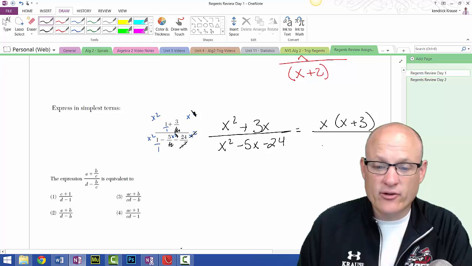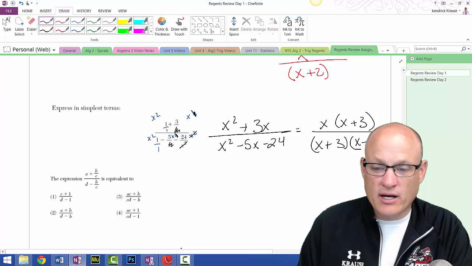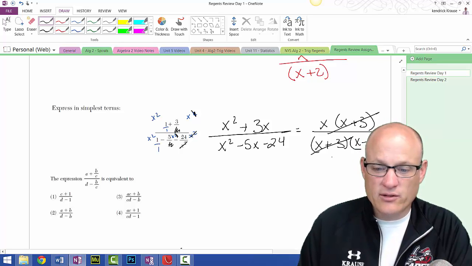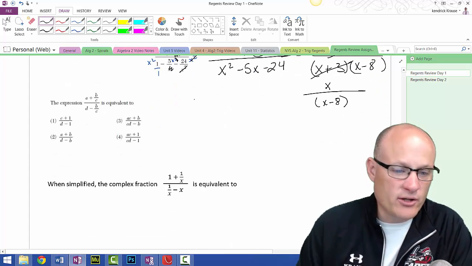Pull out an x out of the numerator. You know we're going to be canceling, so there's got to be an x plus 3, and then x minus 8. Positive 3 times negative 8 is negative 24, and they add up to negative 5. This cancels with this, and there's my answer: x over x minus 8.